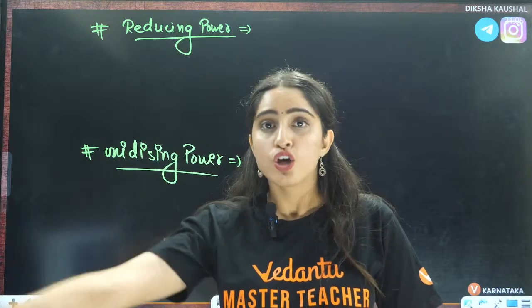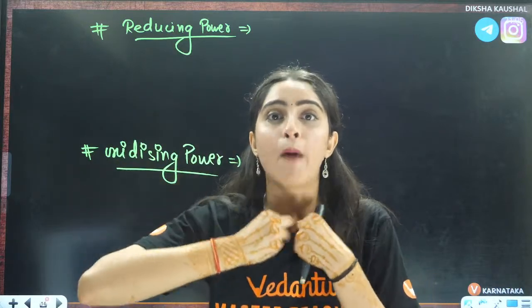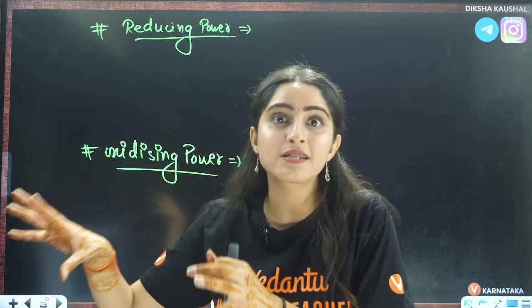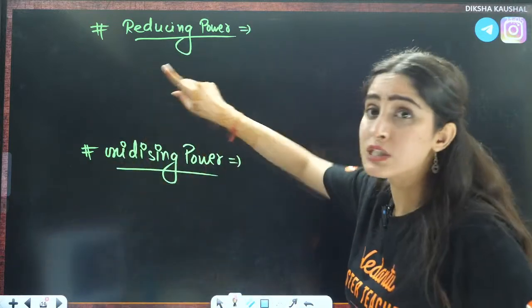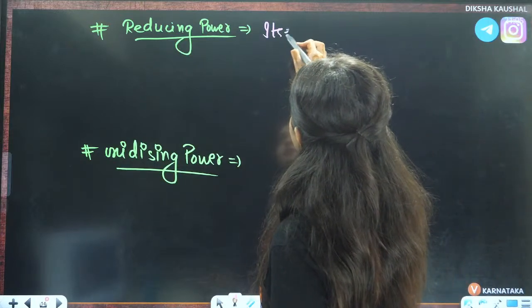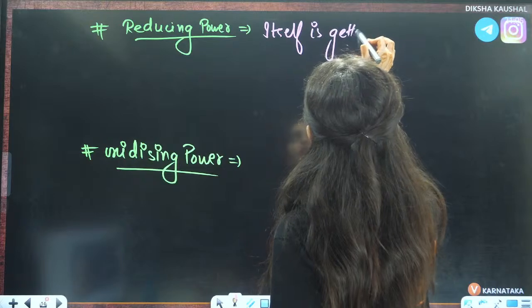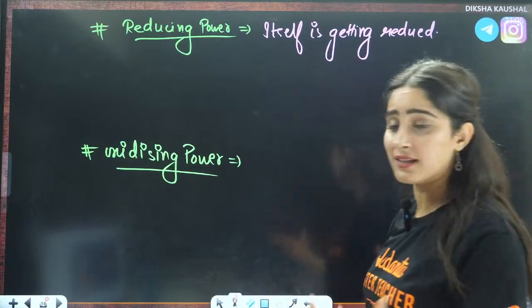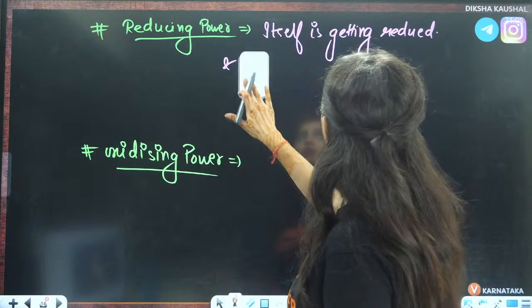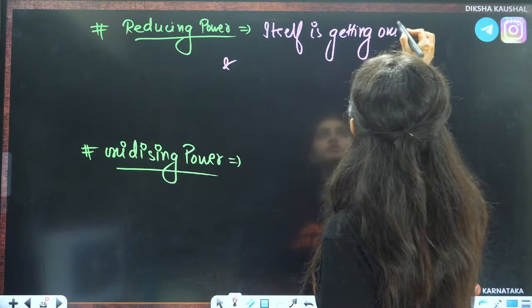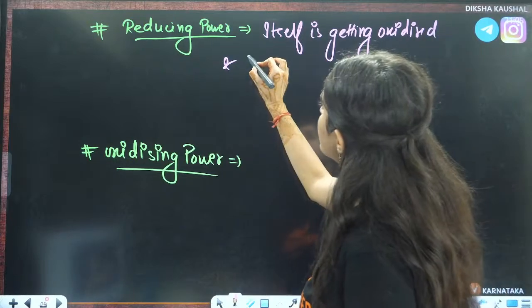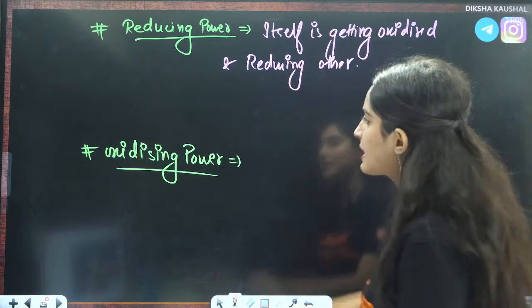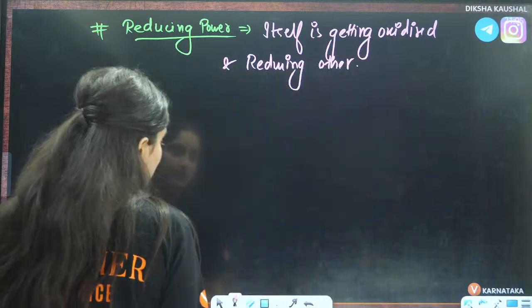So reducing power means the one which itself is getting oxidized and reducing the other.